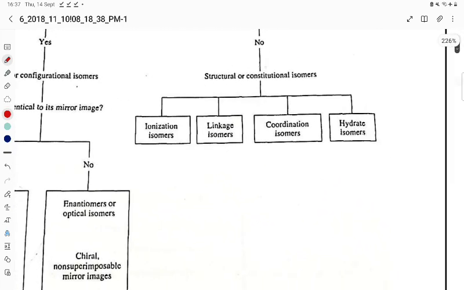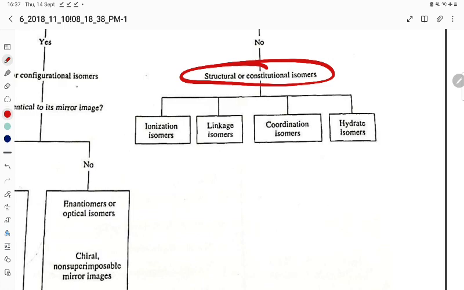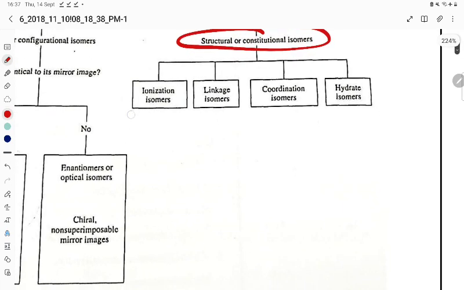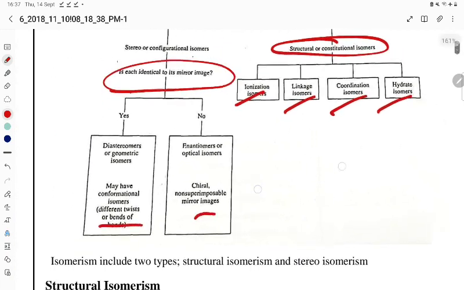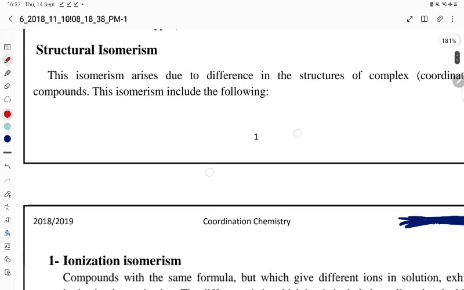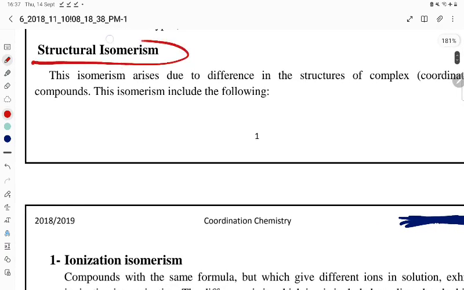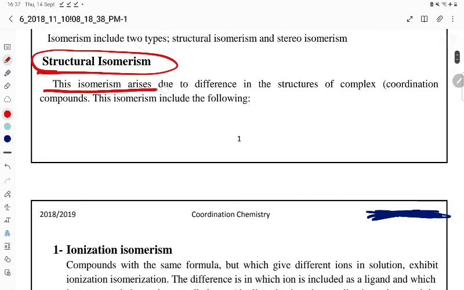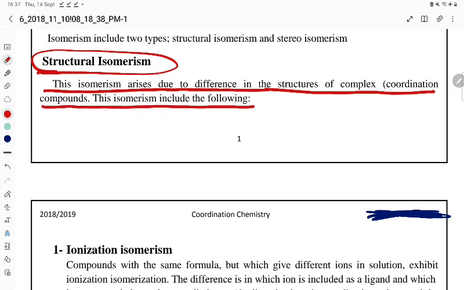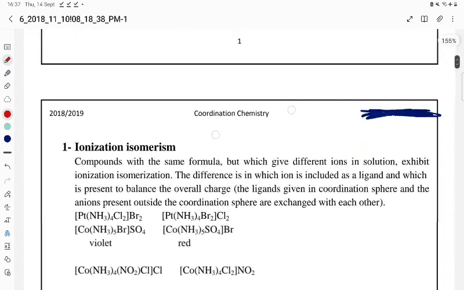There are two types of isomerism. The first is structural or constitutional isomerism: ionization, linkage, coordination and hydrate. The second is stereoisomerism: geometrical and optical. Let us try to understand the most important one, structural isomerism. What do you mean by structural isomerism? This isomerism arises due to differences in the structure of the coordination compound. Here the structures are different, and that is called structural isomerism.